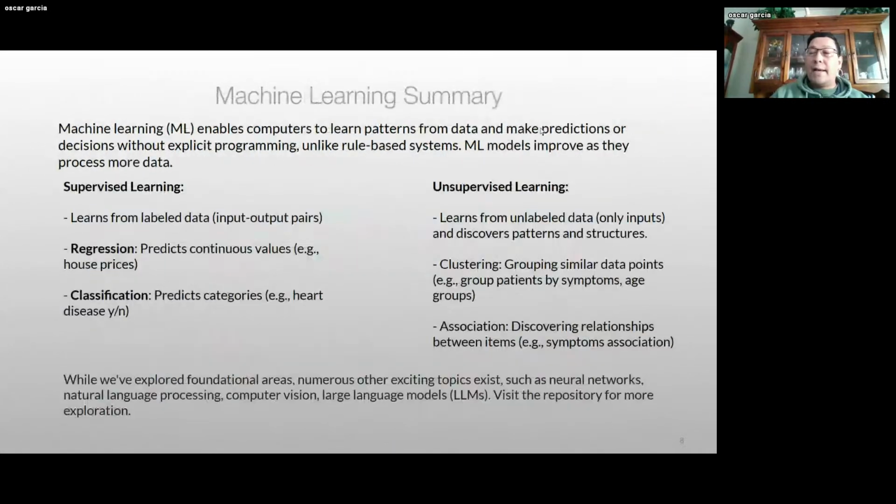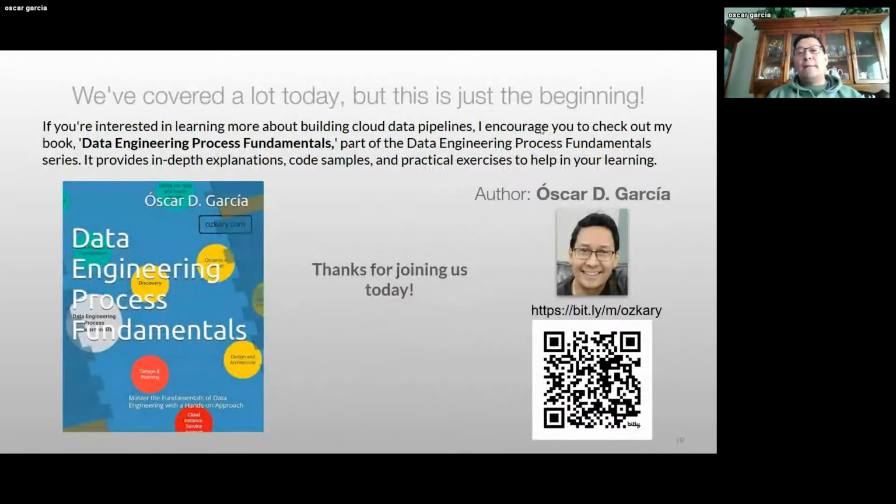All right, that was fast because we're running out of time. What we learned today are concepts like supervised learning, unsupervised learning, and things like that. We covered a lot today, guys. Definitely take a look at that repo. I cover a lot of stuff fast, but there's more, right?